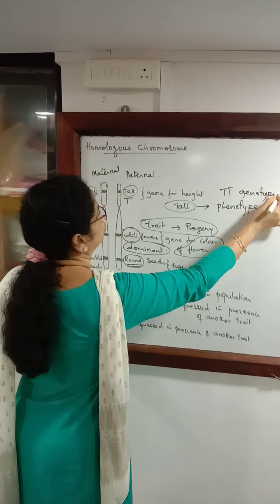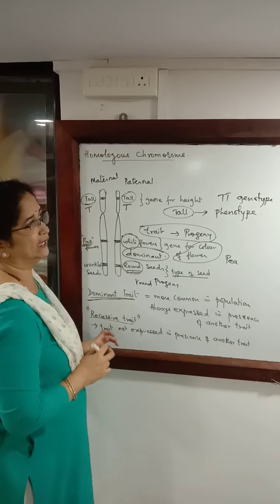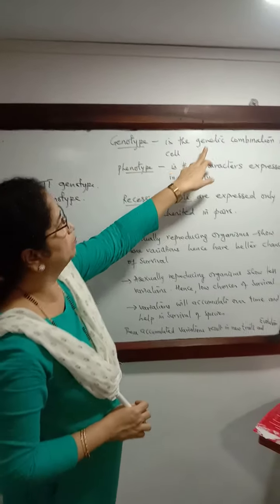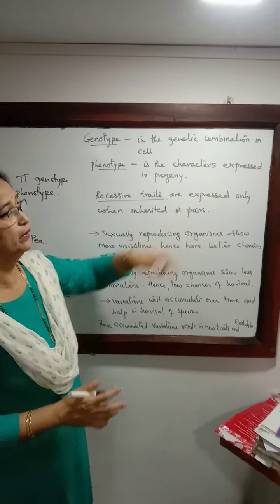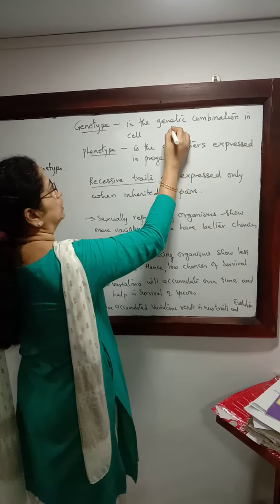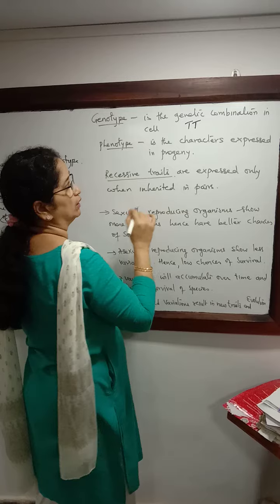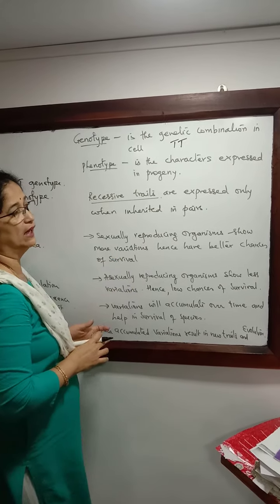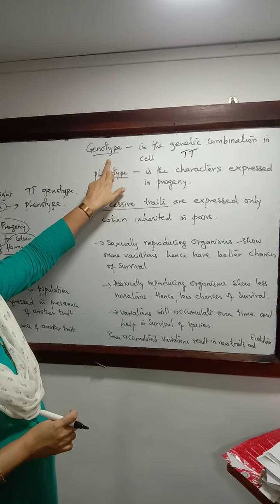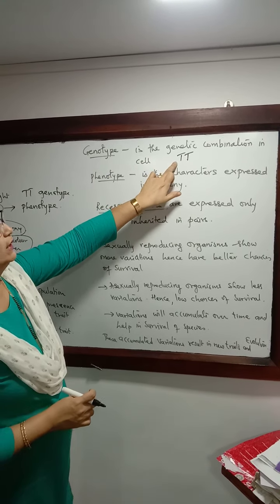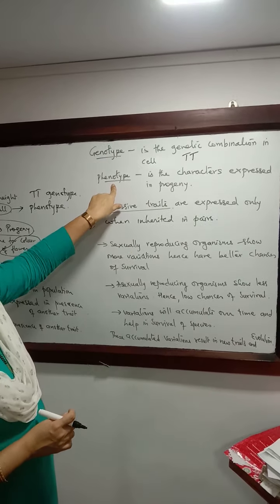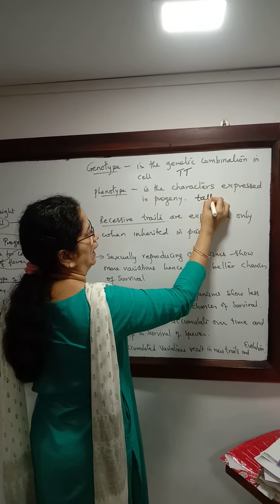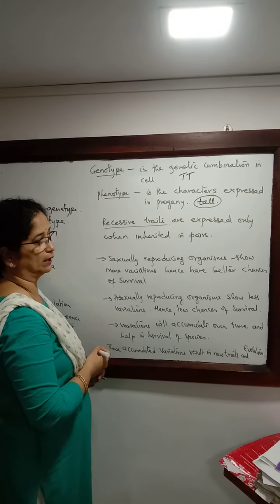So another new term that you are going to come across in this chapter is genotype. Genotype means genetic combination. So if both the genes have information for tallness, then that is dominant, and we write it with capital T, and that is what we call genotype. If the dominant trait is present, then the feature seen, which is tallness, becomes the phenotype.